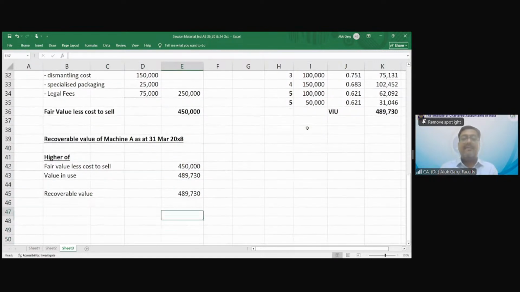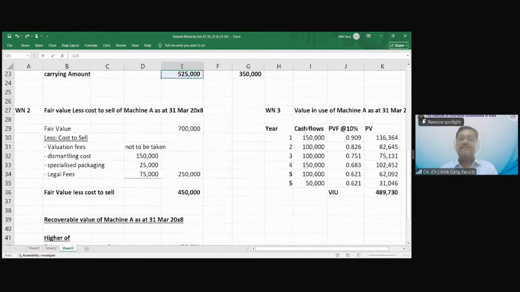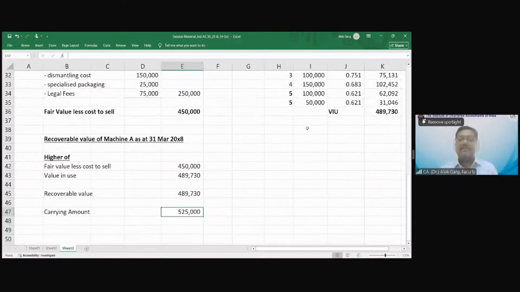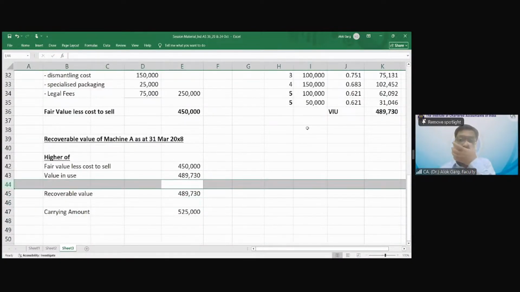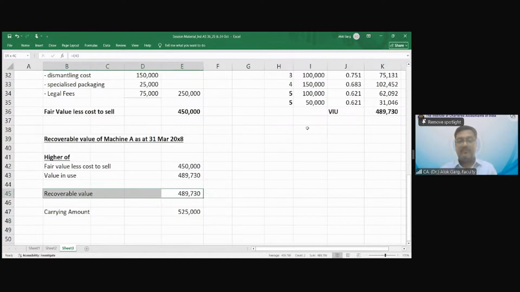What is my carrying amount? 5,25,000. Will there be an impairment loss? Yes, sir. The carrying amount is higher than the recoverable amount. So there will be an impairment loss. What is the formula of impairment loss?